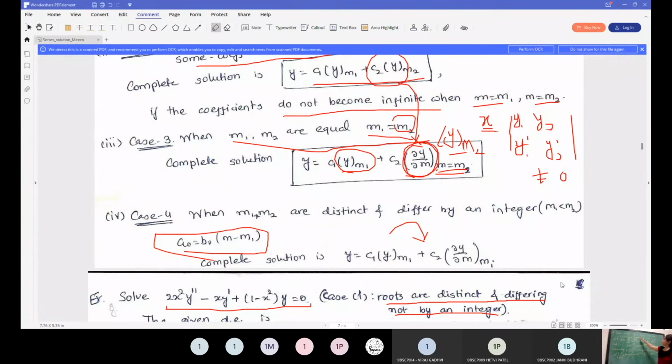And then the last quantity is 1 minus x square into y. That term I am writing over here: plus 1 minus x square in the bracket times y, that is summation k equal to 0 to infinity ak x raised to k plus m, is equal to 0.